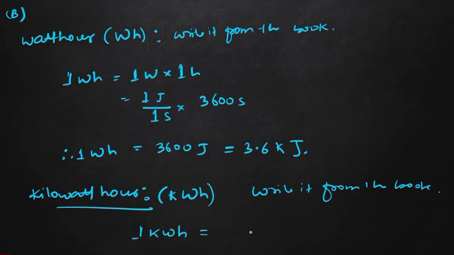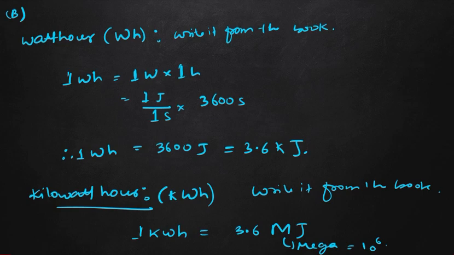And 1 kilowatt-hour, how much joule is there? This will be 3.6 megajoule. Mega, we have already discussed, is 10 to the power 6. This capital M is our mega, that means 10 to the power 6.